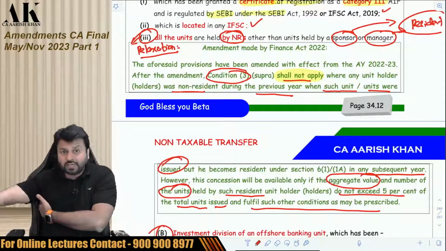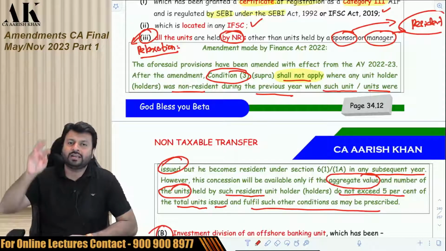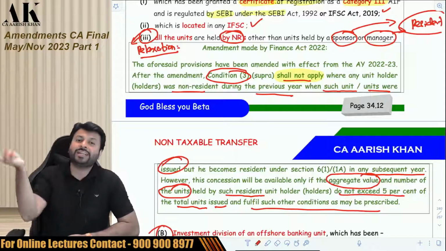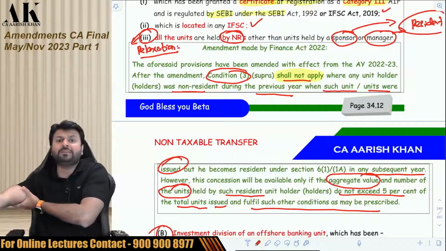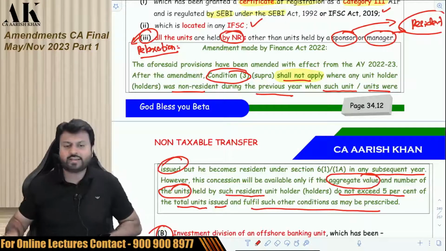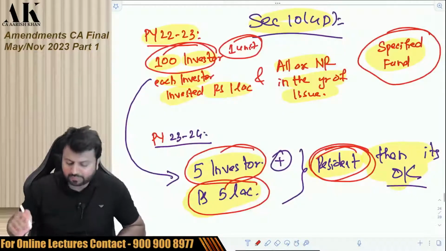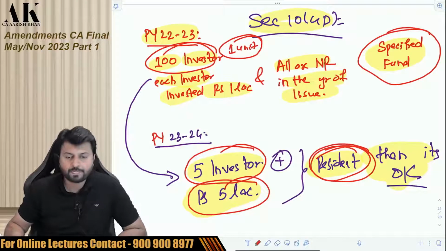But in the subsequent year, to the extent of 5% they can convert themselves into resident. And that 5% has to be checked at both points: the number of units should not exceed 5% and the value of investment should also not exceed 5%. Just check it once. This is what this provision has to say. You can take a photograph of this if you want. I hope it is clear to all of you.